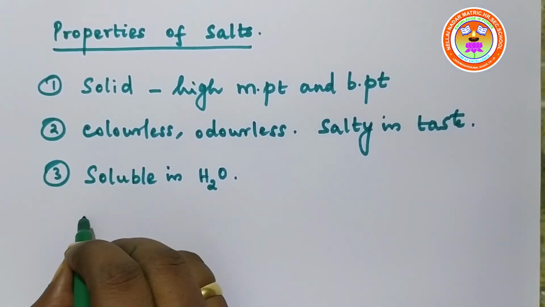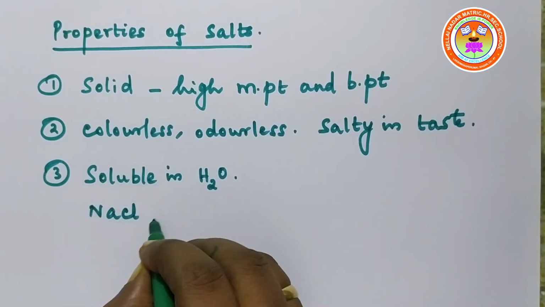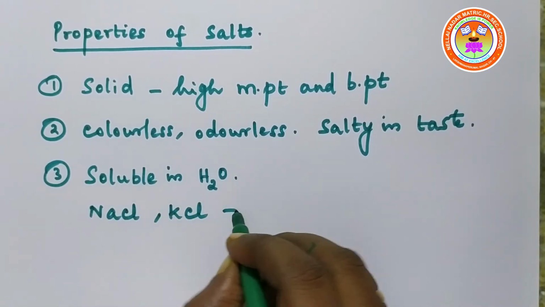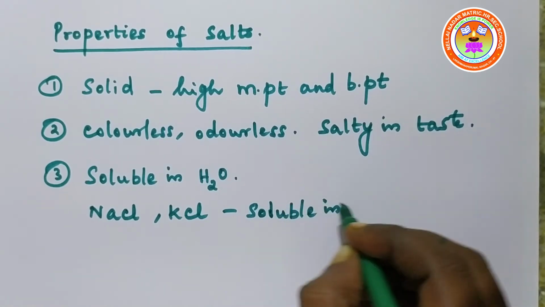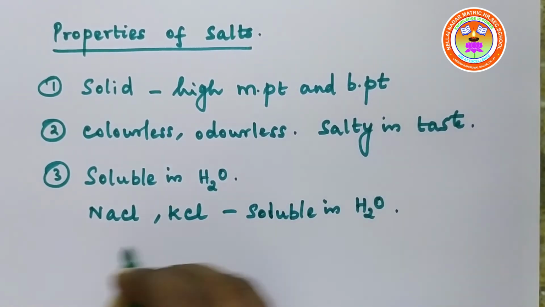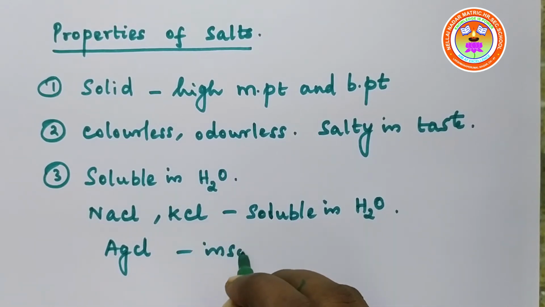For example, sodium chloride and potassium chloride are soluble in water, whereas silver chloride is insoluble in water.